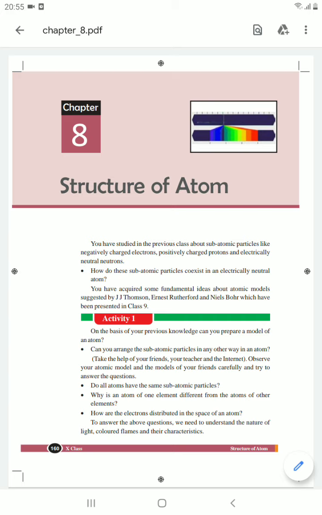Today we are going to learn about the structure of the atom. In this chapter, first we have to know about atoms and their subatomic particles. In the previous class we already learned about the subatomic particles: negatively charged particles, positively charged particles, and electrically neutral particles.